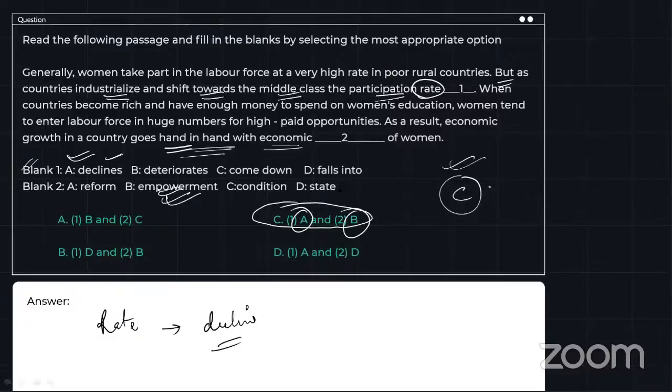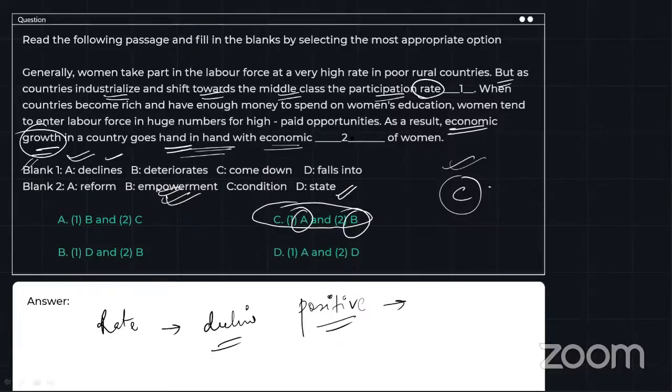Okay, why not state? Why not state? Because we are talking about economic growth over here, and growth is a positive thing, right? It's a positive note that the economy is growing. What do you move on with the economy? The economic empowerment of women. That means economically, women are also being empowered, right?